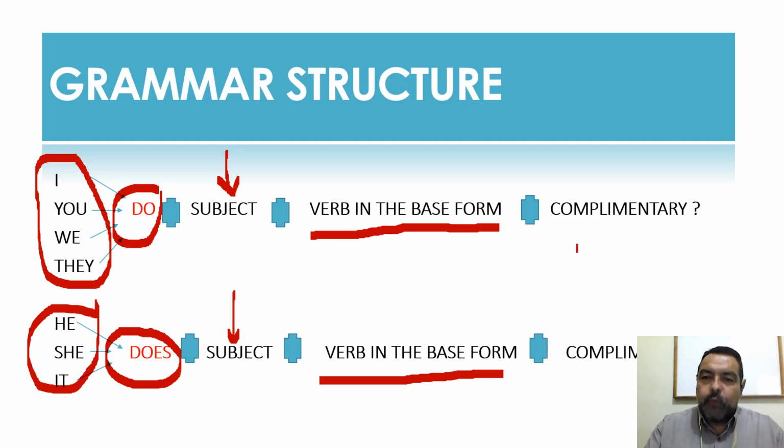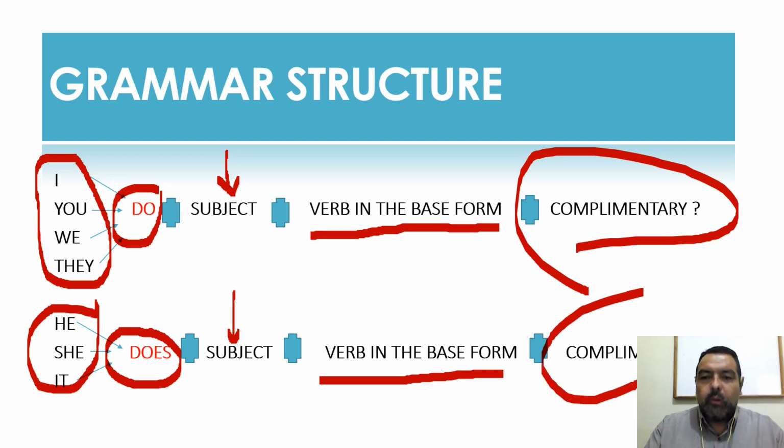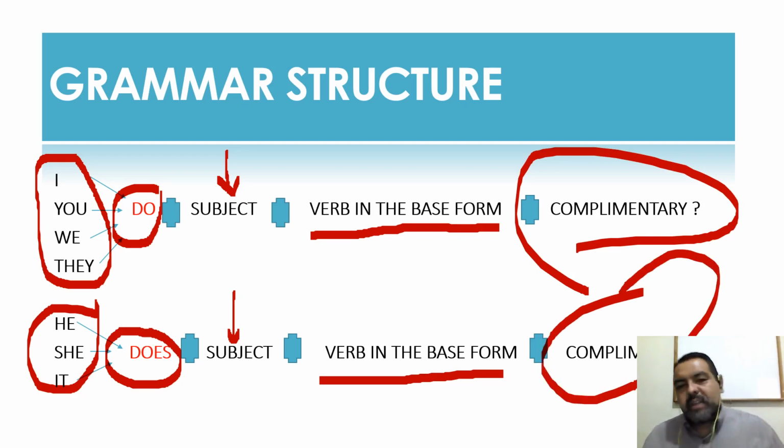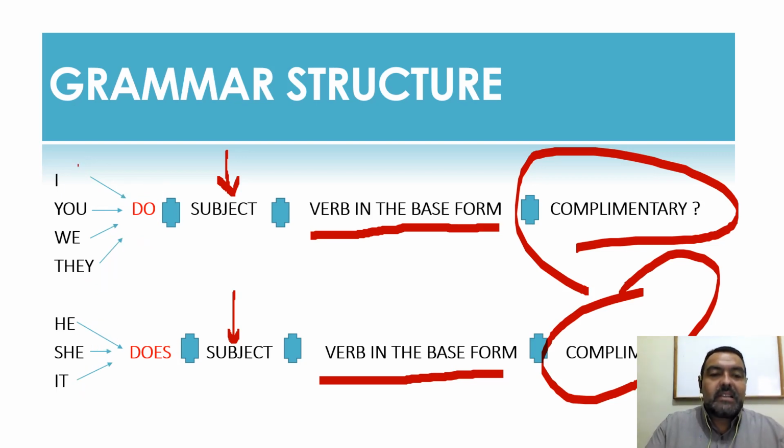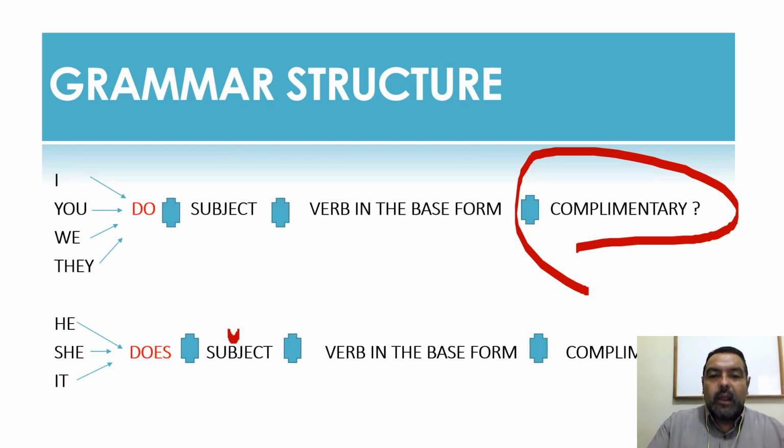And then, if we have a complement, we will add it. We don't always have a complement, but most of the time there's a complement in the sentences. So this is the structure that you have to follow in order to create your sentences.